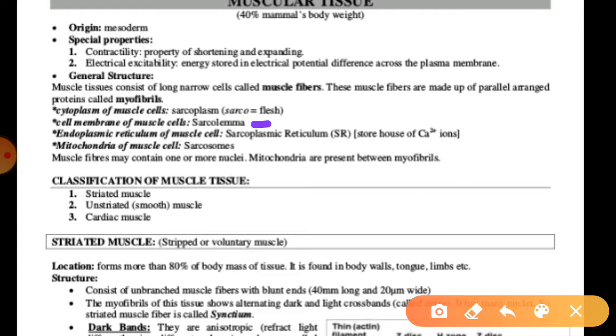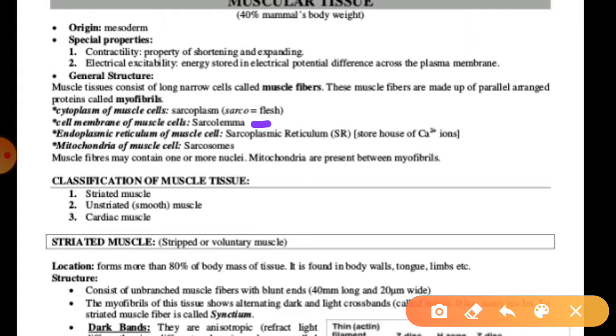The cytoplasm of myocytes is called sarcoplasm, the endoplasmic reticulum is known as sarcoplasmic reticulum, and the mitochondria are known as sarcosomes. Means in muscle tissue, the cytoplasm is called sarcoplasm in place of cytoplasm, right? The reticulum changes to the sarcoplasmic reticulum, and the mitochondria change to sarcosomes.